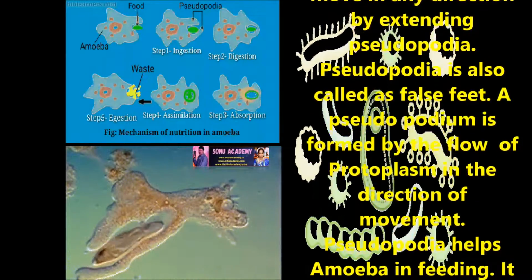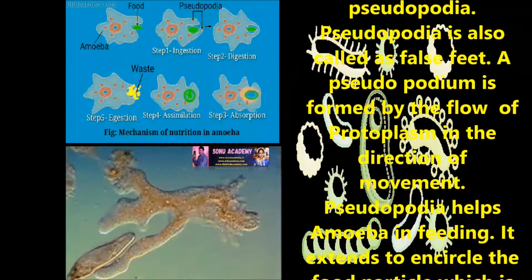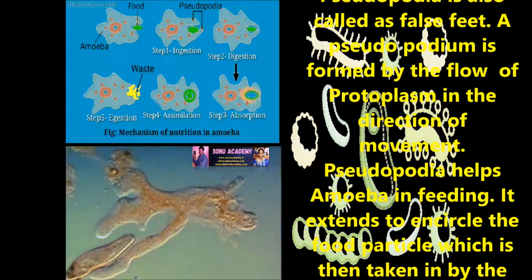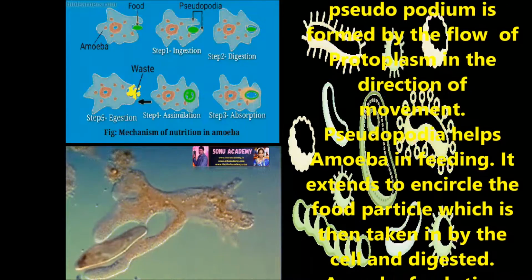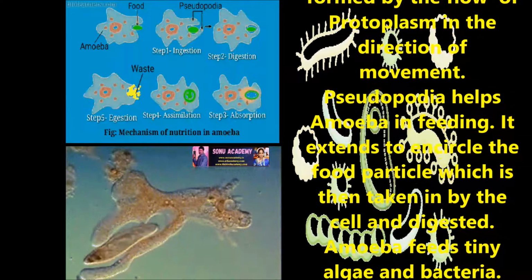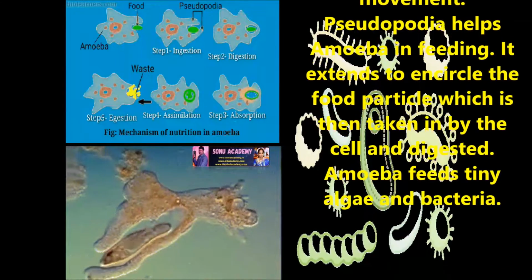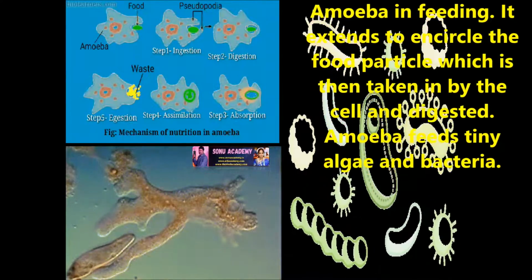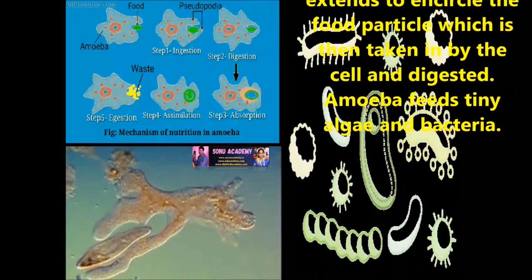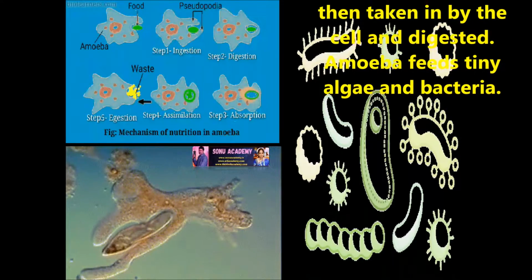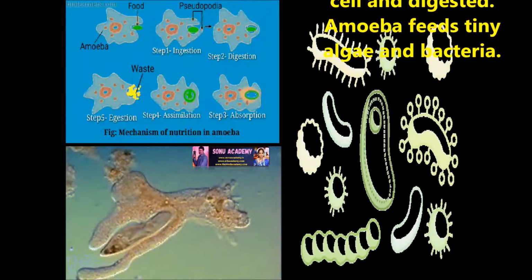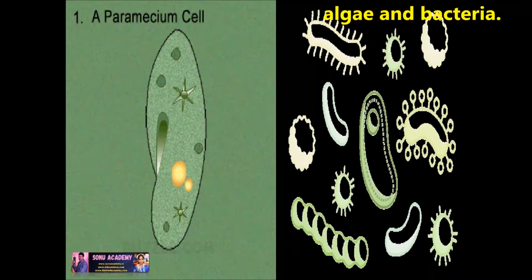It can move in any direction by extending pseudopodium, also called false feet. A pseudopodium is formed by the flow of protoplasm in the direction of movement. Pseudopodia help amoeba in feeding. It extends to encircle the food particle which is then taken in by the cell and digested. Amoeba feeds on tiny algae and bacteria.